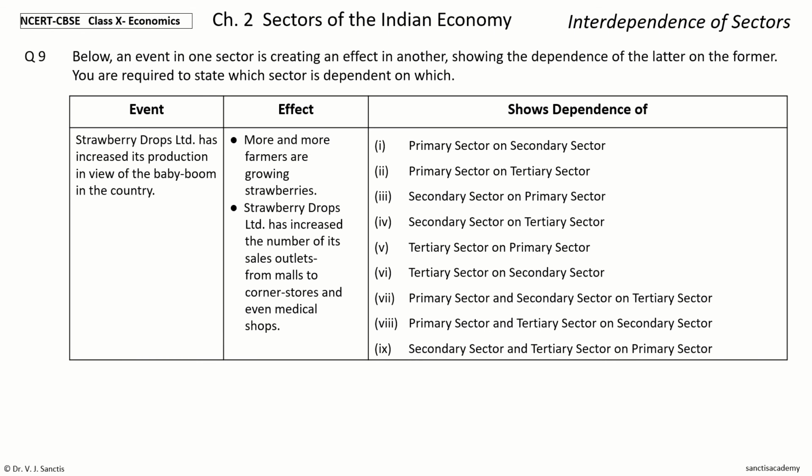Also, the effect is Strawberry Drops Limited has increased the number of its sales outlets from malls to cornerstones and even medical shops. You have the possibilities at the side and the same possibilities listed number wise below as options. Your time to choose.